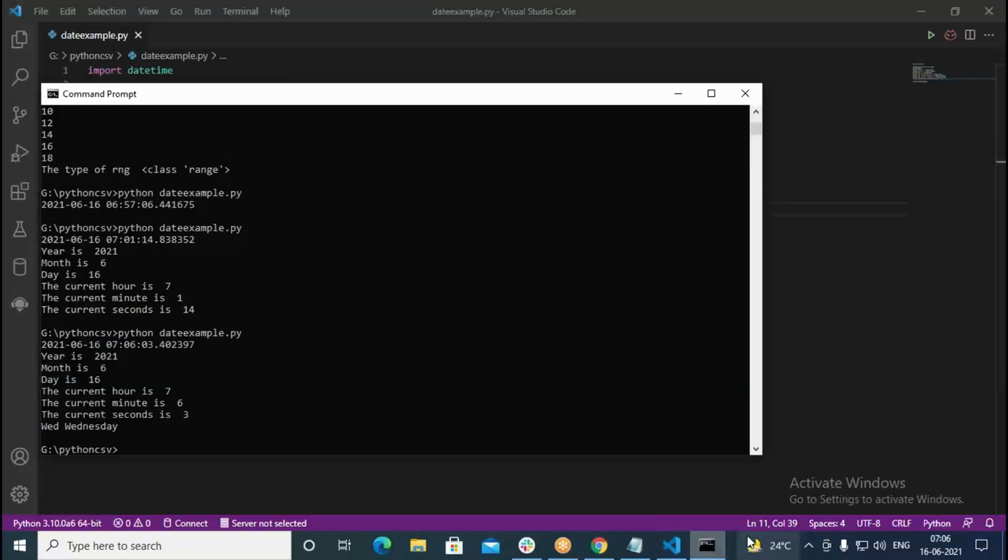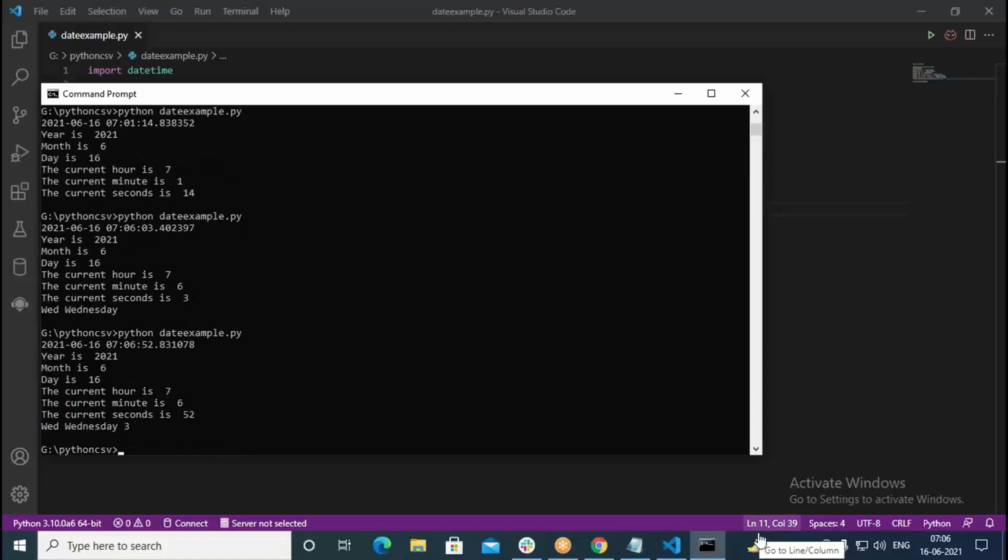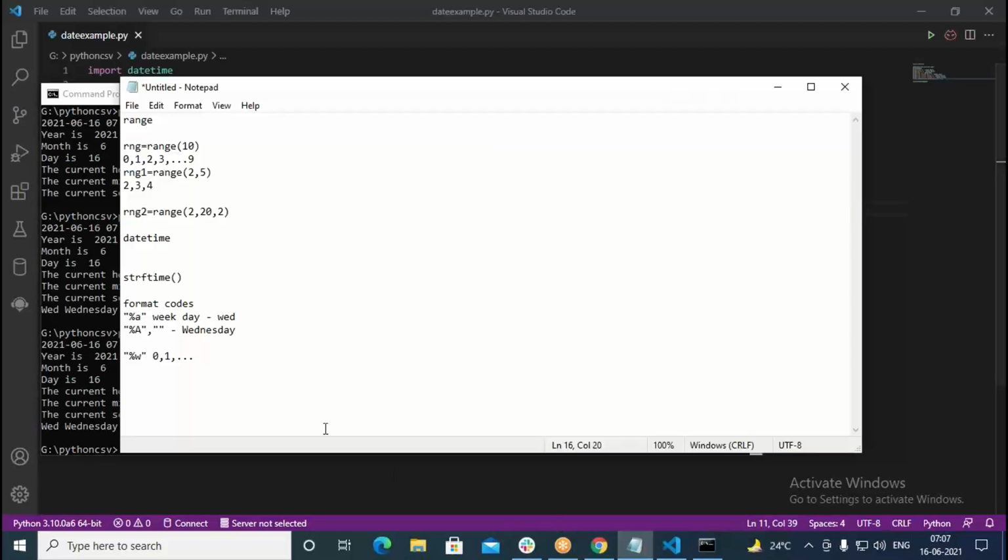What does it say here? Wednesday it's giving, and 3 it's giving. So that means Sunday is the first day of the week, then Monday, Tuesday, and Wednesday it's giving 3 for us. So this way you can format. We have certain formatting characters.